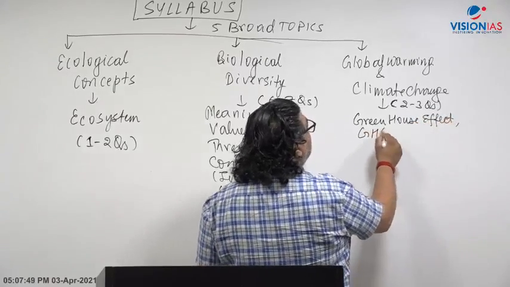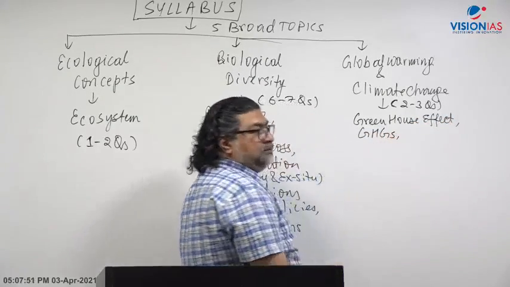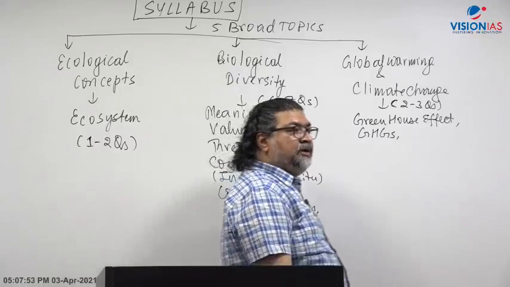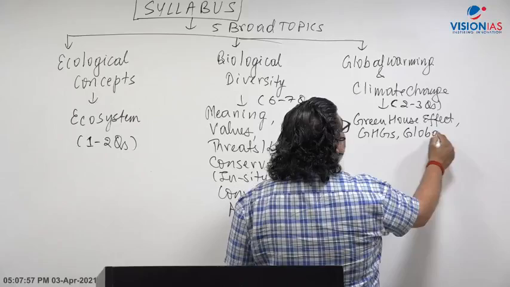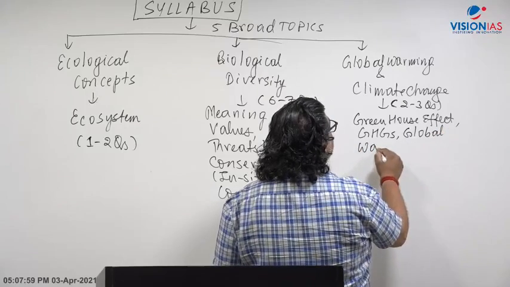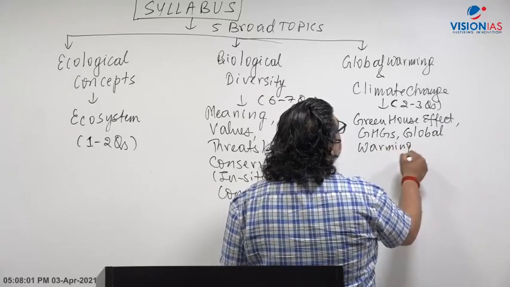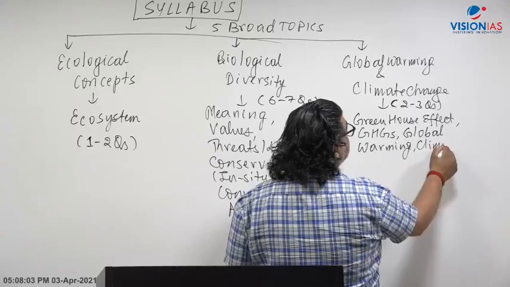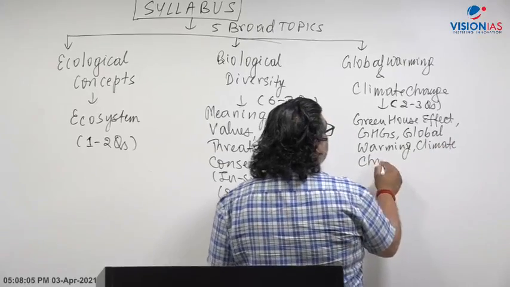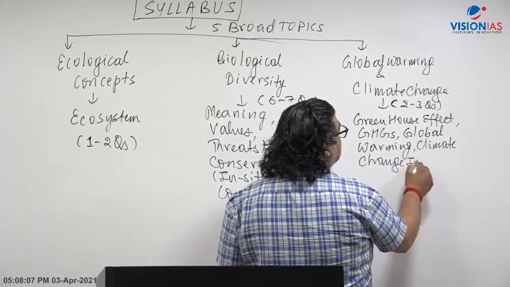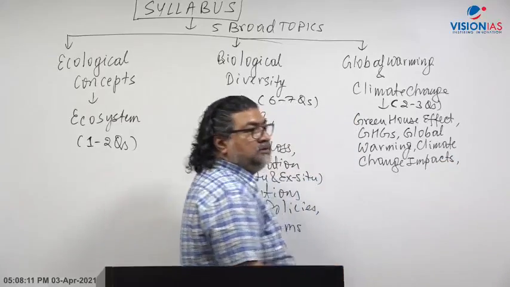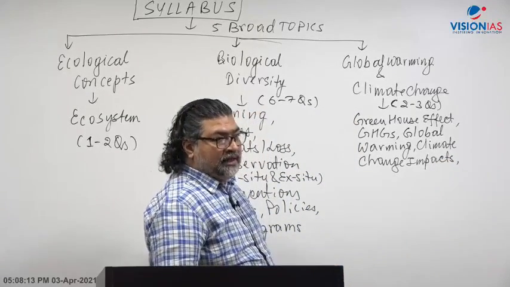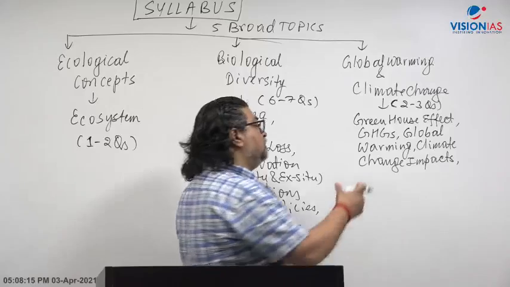Greenhouse gases like carbon dioxide, methane, nitrous oxide, sulfur hexafluoride. Right, then global warming. What do you mean by the term global warming? Right. Then climate change impacts: sea level rise, extreme weather events, loss of biodiversity, health impacts, all those kinds of impacts.